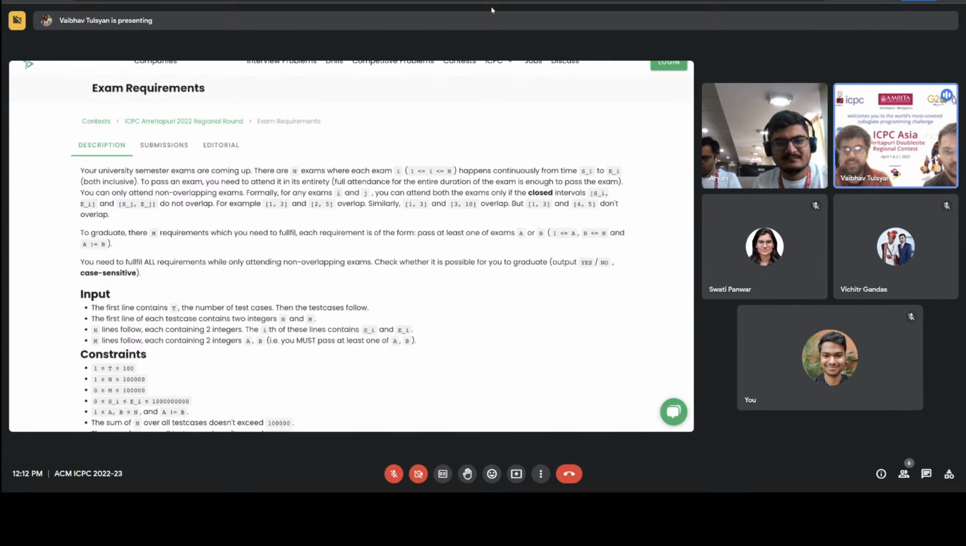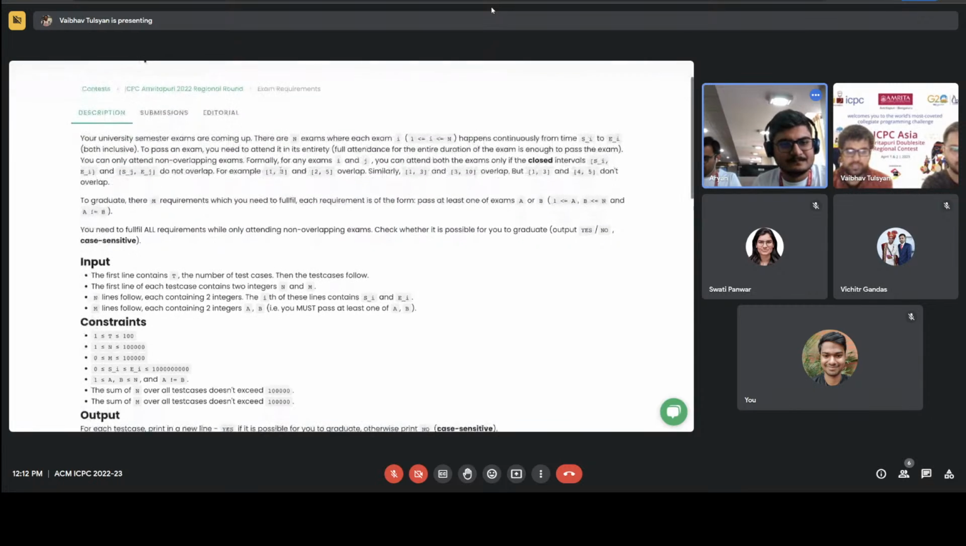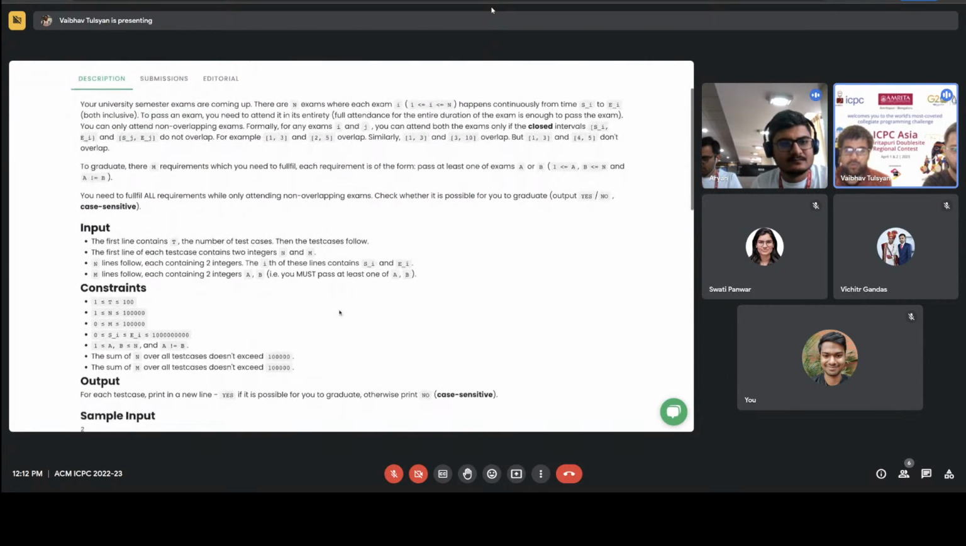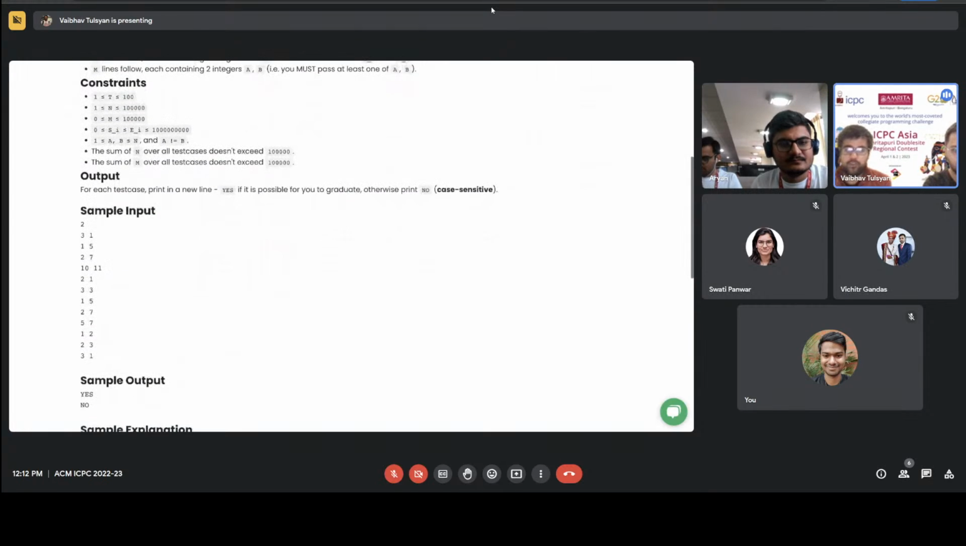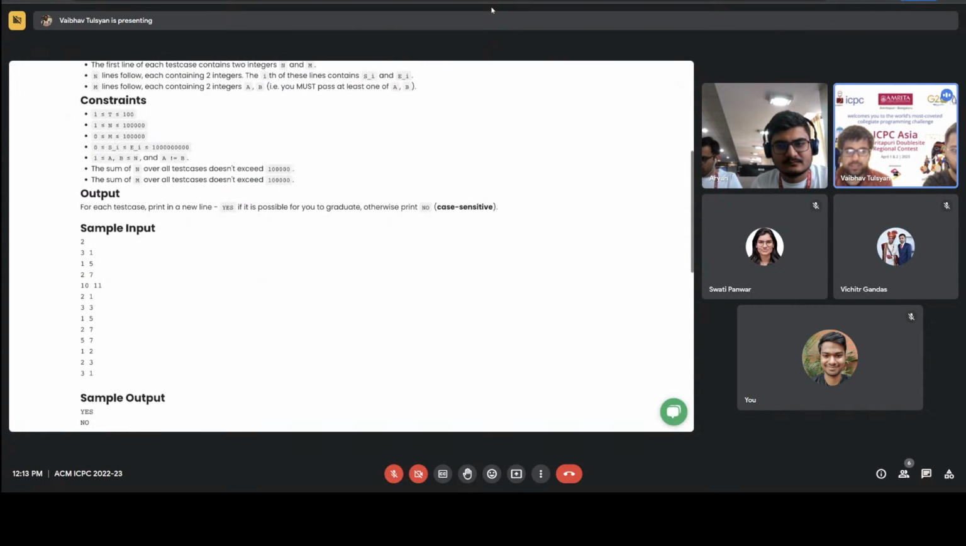So you need to fully attend an exam, and if any two exam ranges are overlapping, then you cannot attend both the exams. And then you have some credits requirements to satisfy, where each requirement is in the form of A or B, which means you need to attend at least one of A or B to fulfill all the M given requirements. That is the problem statement. And you need to print just a simple yes or no, whether you can or cannot fulfill all requirements while attending only non-overlapping exams.